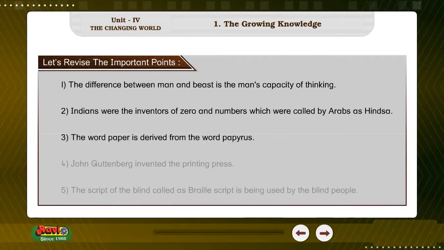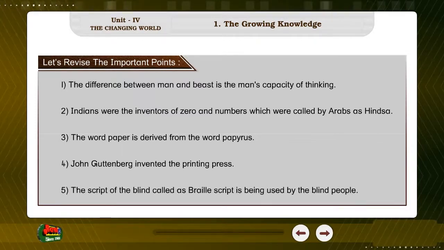The word paper is derived from the word papyrus. 4. John Gutenberg invented the printing press. 5. The script of the blind, called as Braille script, is being used by the blind people.